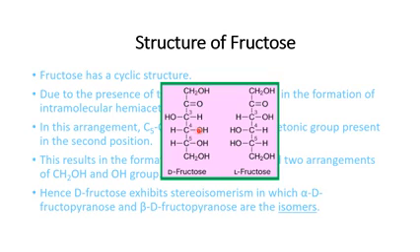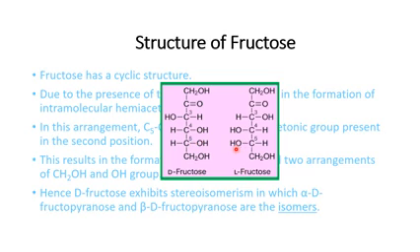This is the open chain structure. Here you have an open chain C=O. This is D-fructose, where the OH on the 5th carbon is on the right side. It is L-fructose if the OH is on the left side.